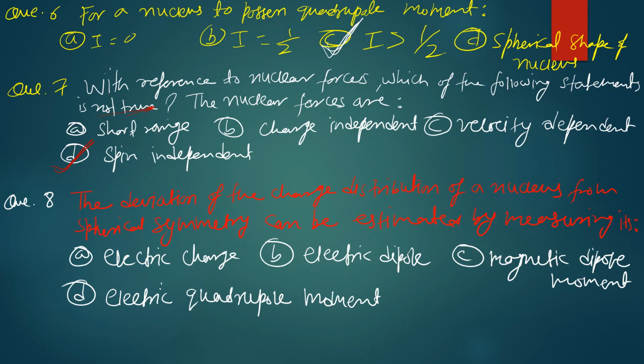Our next question is: the deviation of the charge distribution of a nucleus from spherical symmetry can be estimated by measuring its first, electric charge; second, electric dipole moment; third, magnetic dipole moment; and option D, the electric quadrupole moment. We already discussed that the quadrupole moment represents the charge asymmetric distribution of the nucleus. So option D is correct here.